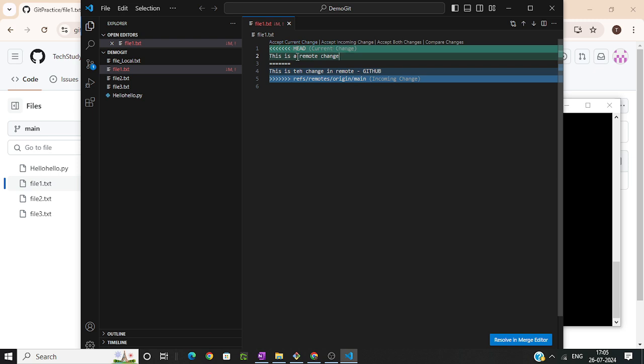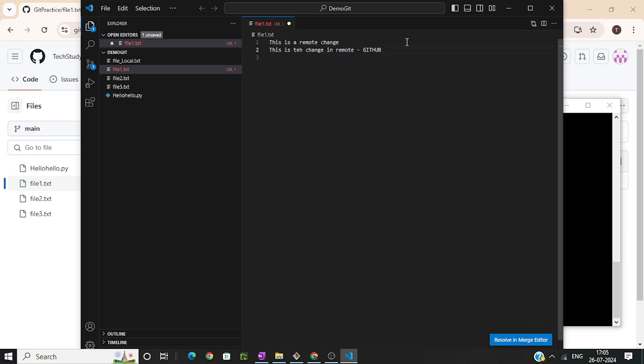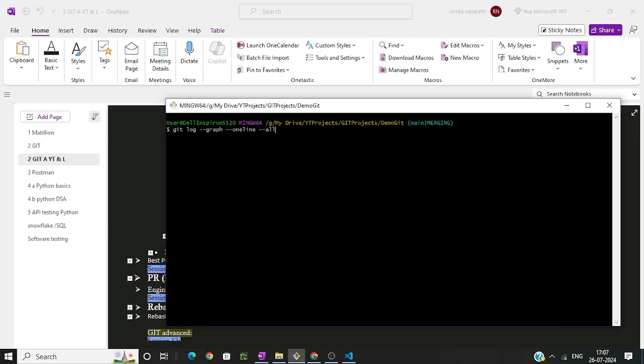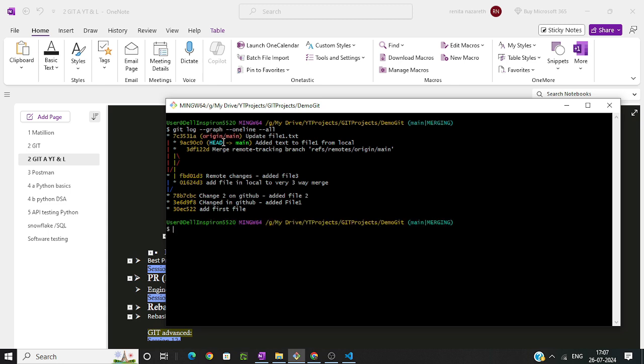If I say accept current change, it should keep this. Accept incoming, it would pick this. We have done this handling of conflicts in detail before while we were doing branching, so I'll not go into detail. I'll just say accept both the changes. It accepted both the changes, and I will just save it. And once that is done, I just want to see the log. This is how the log is looking as of now.